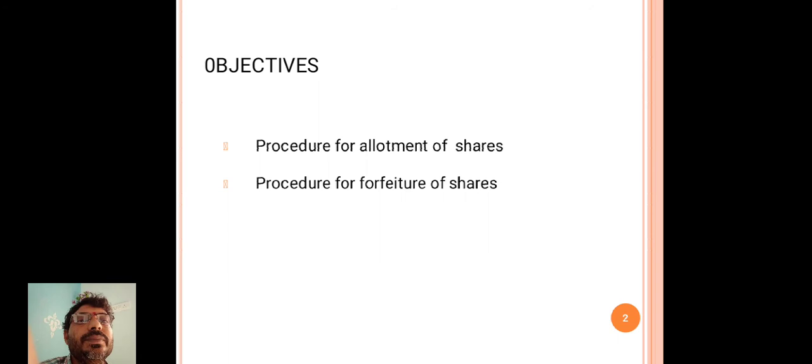After completion of this class, the student will understand the procedure for allotment of shares and the procedure for forfeiture of shares.